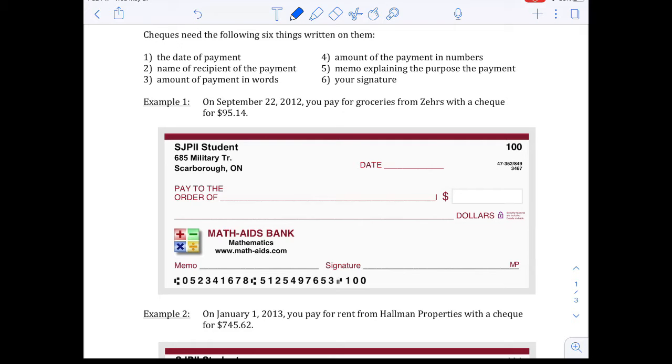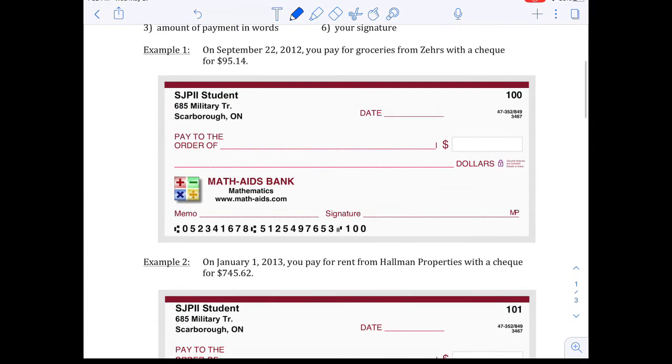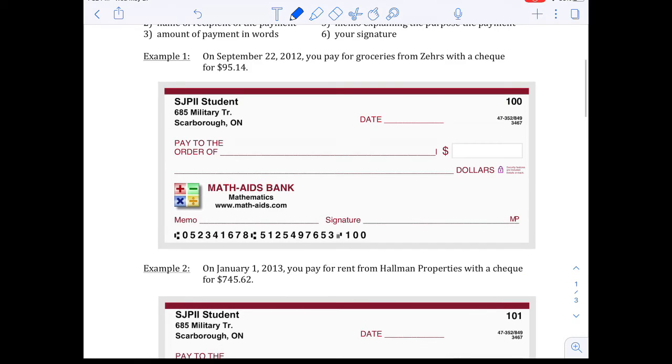It's always a good idea to write your checks in pen as opposed to pencil, because with pencil, somebody can change that. So the first example, somebody goes to a grocery store and they want to write a check for $95.14. Let's fill in all the information. Let's look at a check here. Up in the top left-hand corner, you will have your name and your address. You'll get these from your bank.